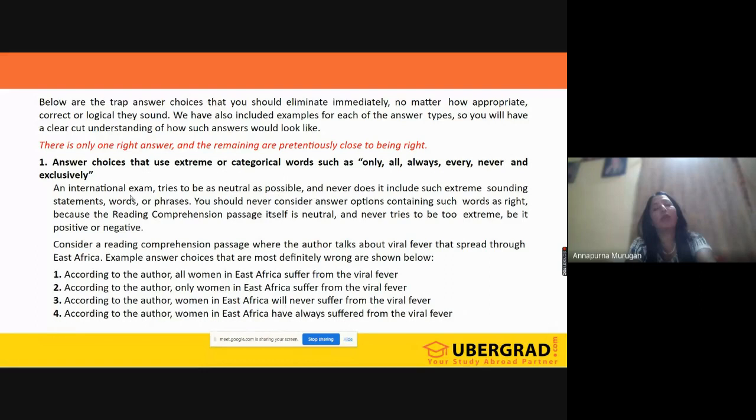We are talking about the options, guys. So how to omit the options here? Anything that is extreme, if they use superlative words or these extreme words, you try not to pick that as your answer.